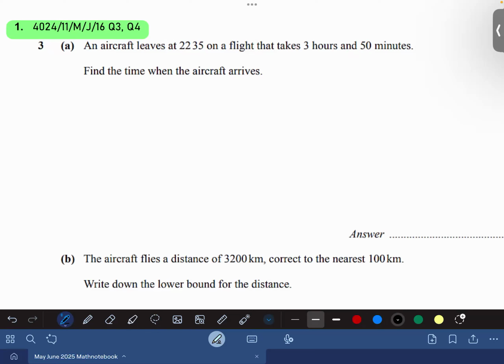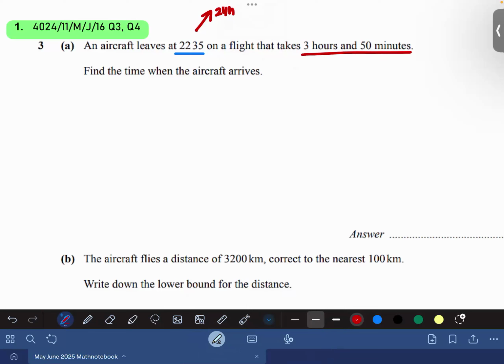Now you can see that we are going to practice these questions today. An aircraft leaves at 22:35 on a flight that takes 3 hours and 50 minutes. Find the time when the aircraft arrives. So beta, you can see it is 22:35, which means this is 24-hour format. This is not a 12-hour format. The flight takes 3 hours and 50 minutes. Find the time when the aircraft arrives.